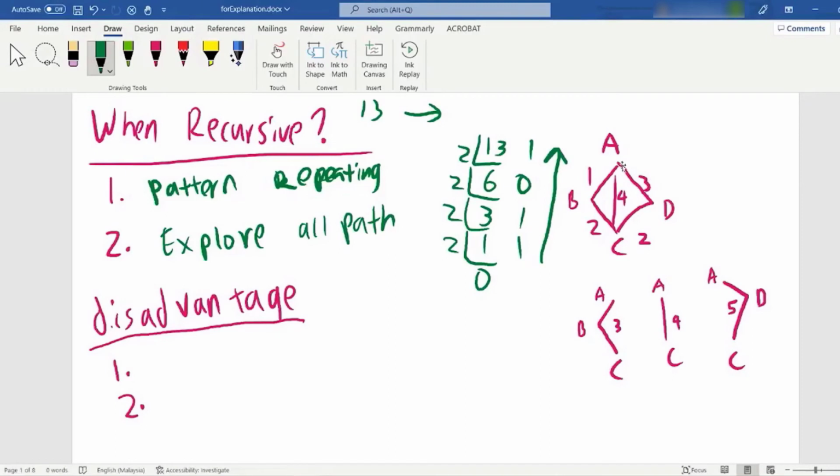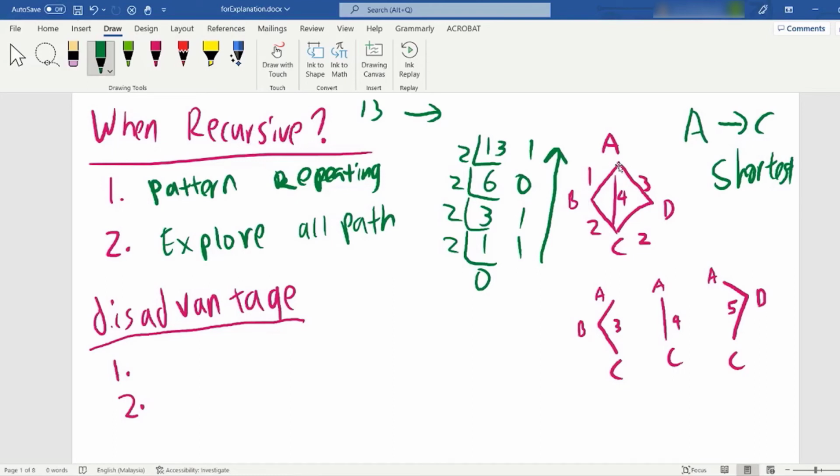Remember last week I told you about the graph. For example, we got A, B, C, D path. The distance of AB is 1, BC is 2, AC is 4, AD is 3, DC is 2. Let's say I ask you what is the shortest path? It's very difficult if you want to think using iterative to find the shortest path, because there can be a lot of paths, and that's why you want to use recursive.